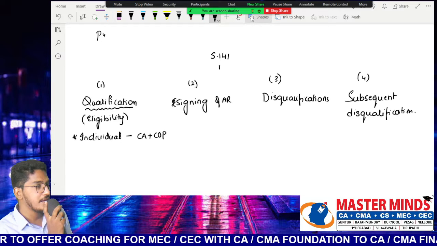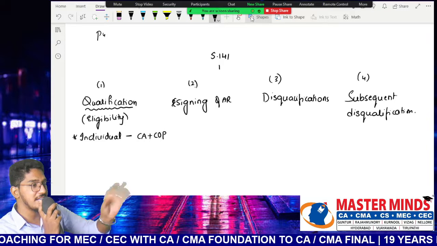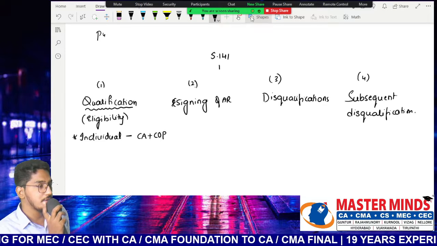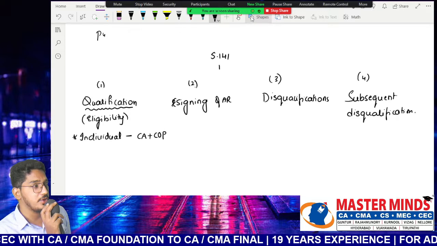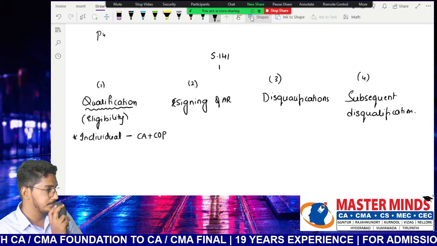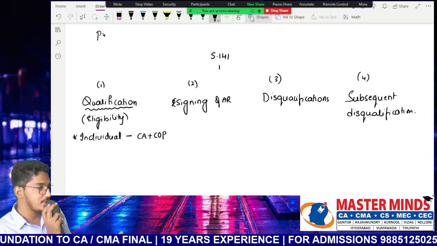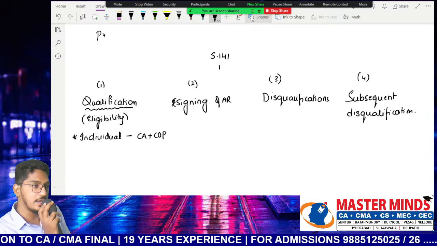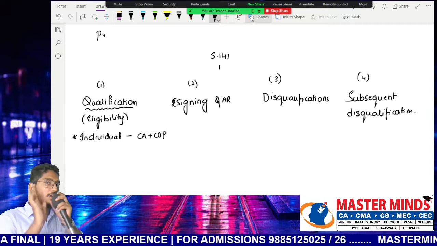Not just once, this COP fees and membership fees should be paid every year. Normal membership fees is 1500 rupees, and for COP you have to pay yearly 3000 rupees. Every year you have to pay. It is a normal figure only, not such a huge figure. Why? Because we are earning a living out of it, right? So definitely you need to pay membership fees or COP fees.